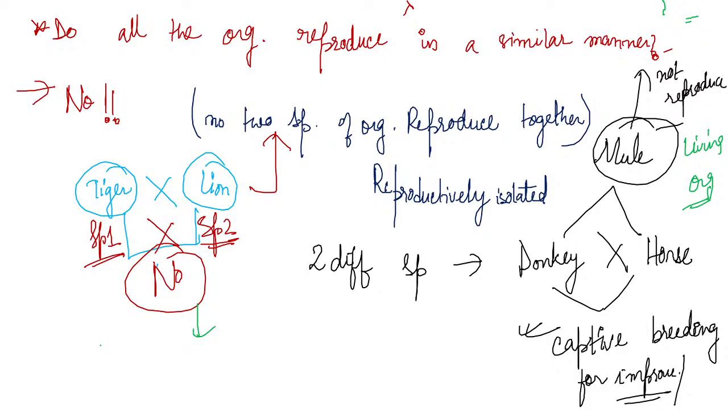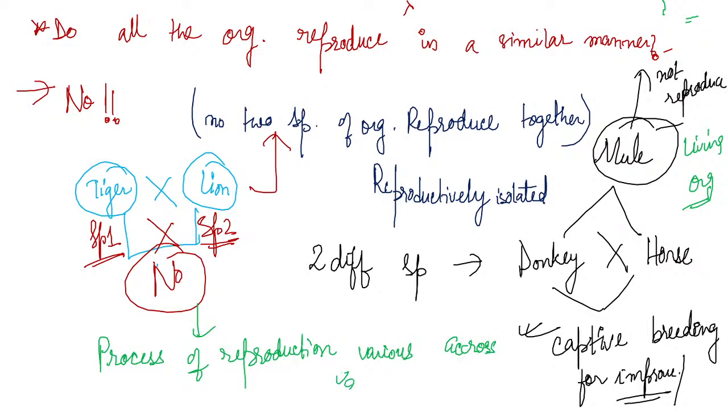Now the process of reproduction varies across various kingdoms and also within the kingdoms.